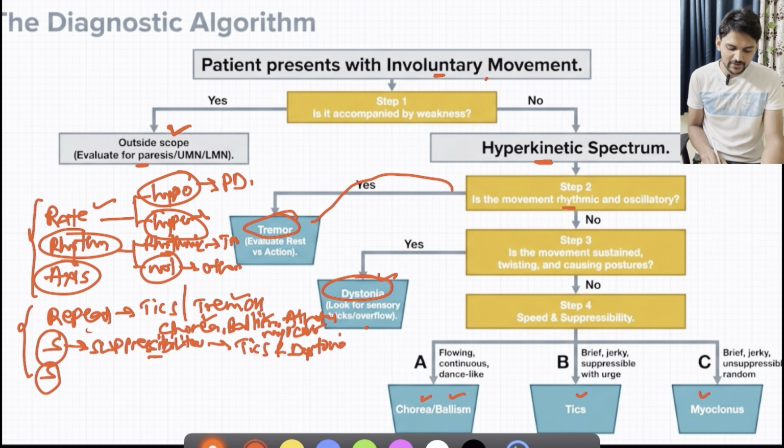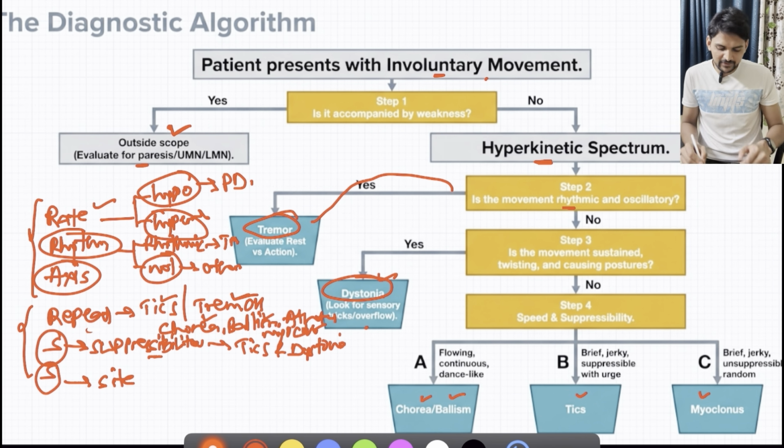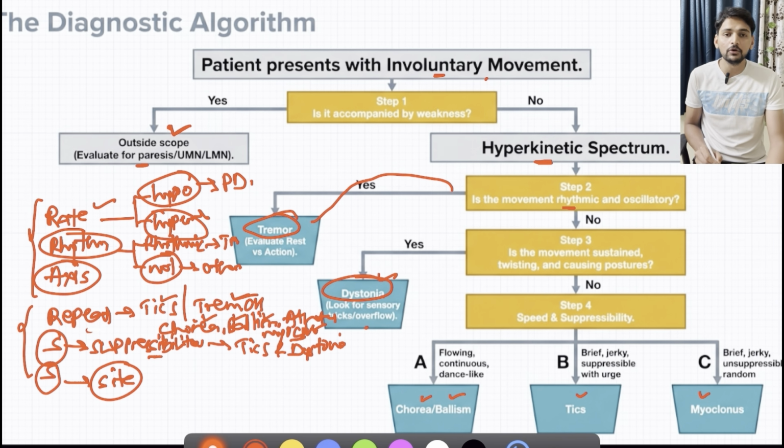Then the last S stands for the site. So which site is getting affected? For example, commonly when it comes to tics, it will be the face which is commonly involved. When it comes to tremors, it will be fingers, and chorea will be involving limbs. Usually both proximal and distal segments will be involved. And athetosis, as I mentioned, mainly the fingers, distal segment will be involved, whereas Ballism will involve the proximal segment of limbs. And Myoclonus, again, it will be involving limbs. So based on site also, we will get some clue regarding the movement disorder.